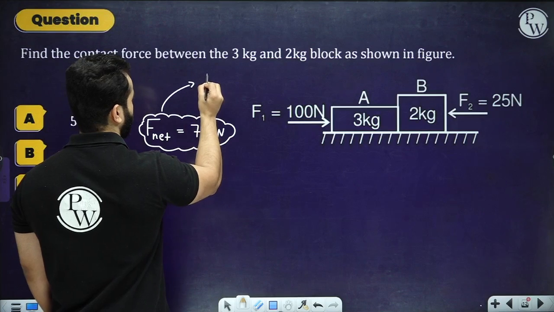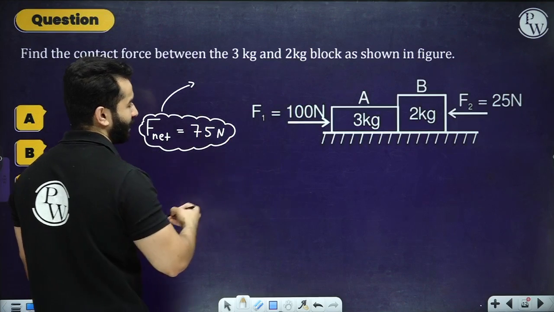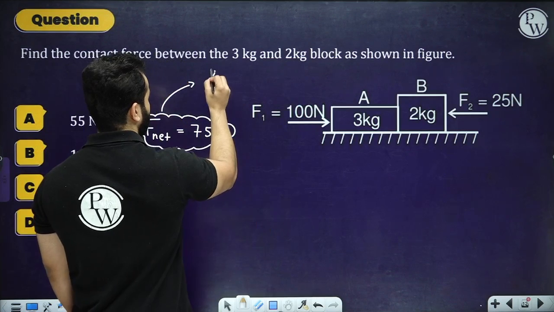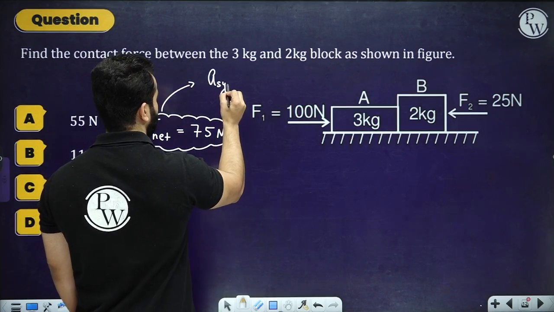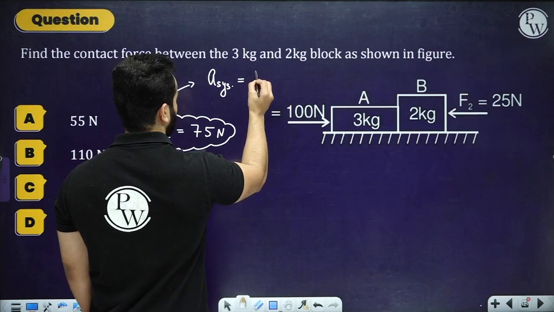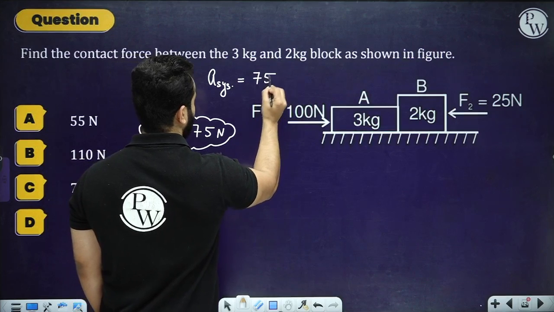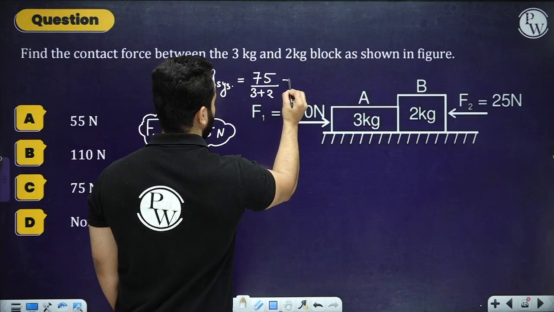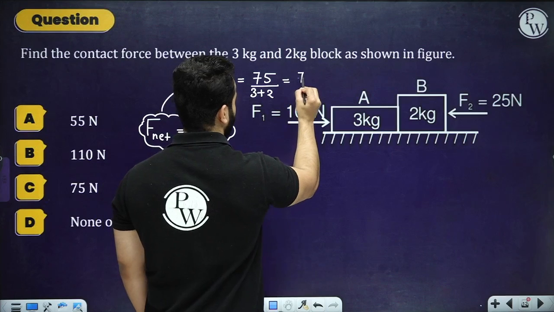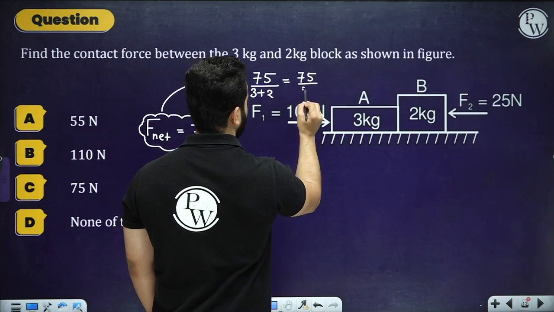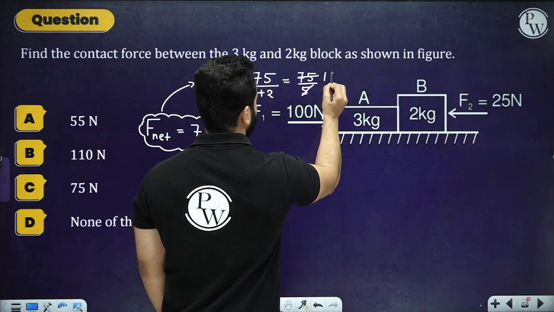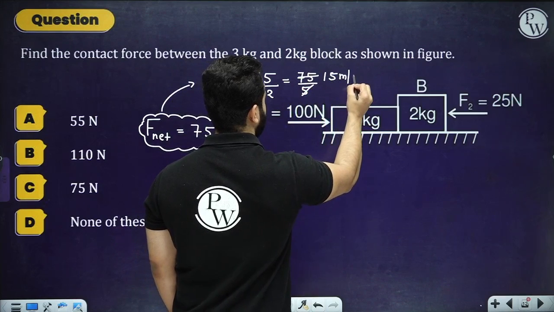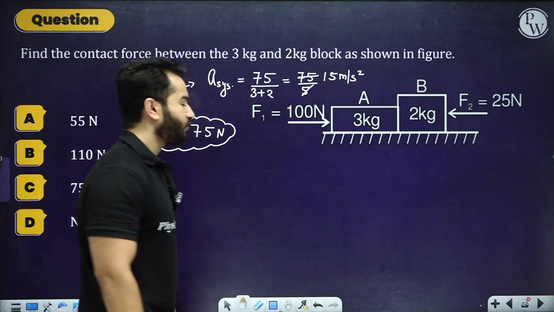Using Newton's second law, we can write down the acceleration of this system. So acceleration of this system will be the total force divided by the total mass. Total mass is 3 plus 2 kg. So that's going to be 75 over 5, that is 15. So 15 meter per second square is the acceleration, right?